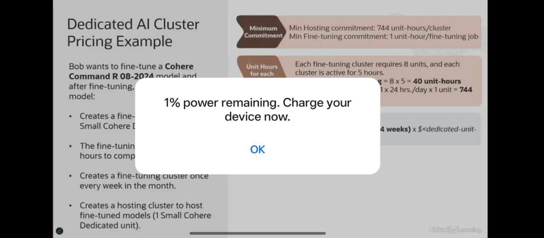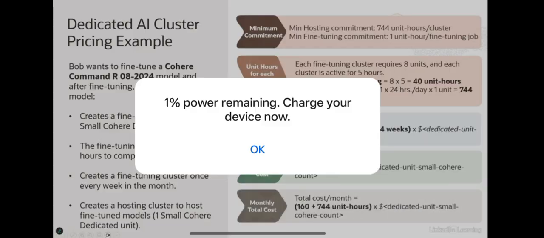So for fine tuning, the monthly cost would be, this is your weekly cost, 40 unit hours. You multiply that by 4, and then you multiply that by the dedicated unit small cohere count price, whatever that price is, right? So 40 into 4. And similar to that, for hosting it is quite straightforward. 744 unit hours you are spending. So you multiply that by the dedicated unit small cohere count price.